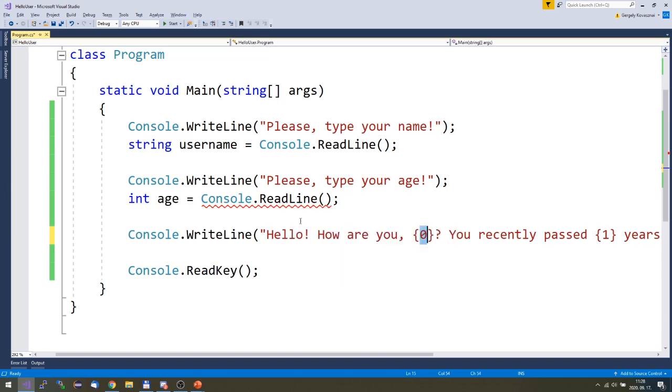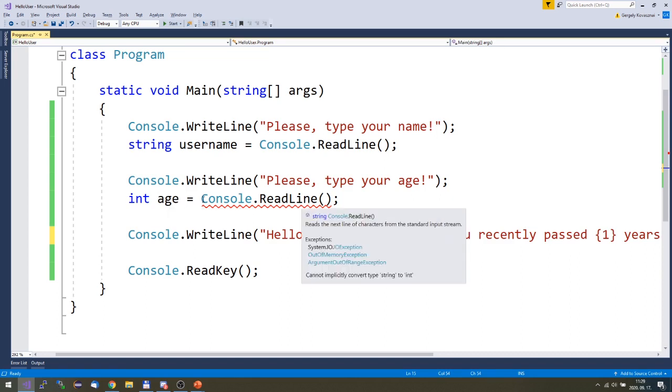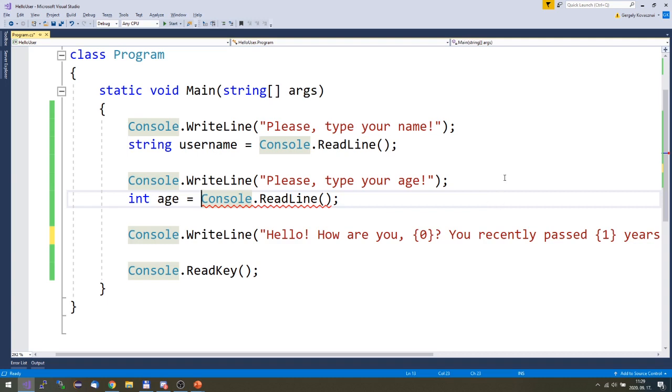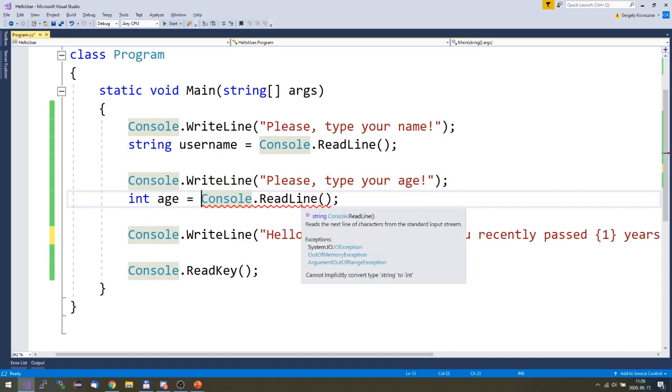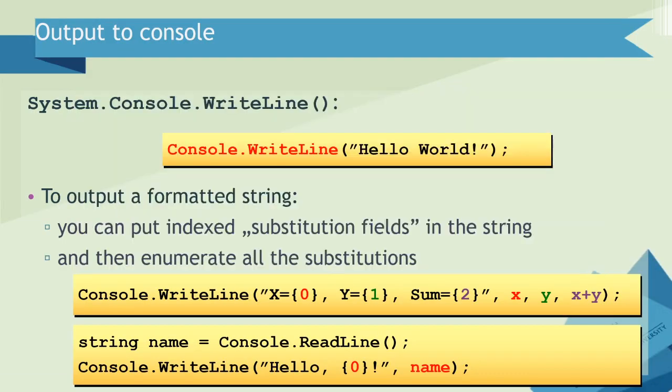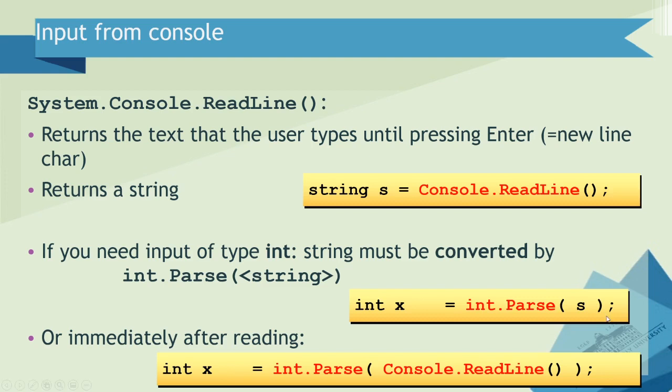Exactly. Thank you. So from ReadLine, you receive a string, a text, and you want to store a text inside an int variable. Of course, this cannot be done. Most of the time, a text cannot be interpreted as an integer. So anyway, as this error message tells you at the bottom, you have to convert string to int. I don't know if you have ever done this, but here is a very easy solution.